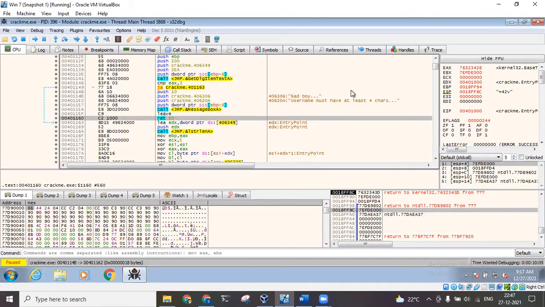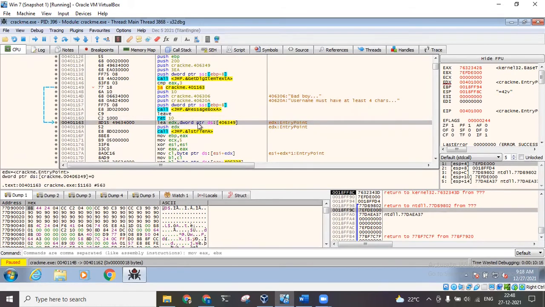So the first step is bypassing this, so that even if the username is less than 4 characters, the control should go to this particular place. What I mean to say is that irrespective of any condition, the control should always go to this particular 401163 memory location.